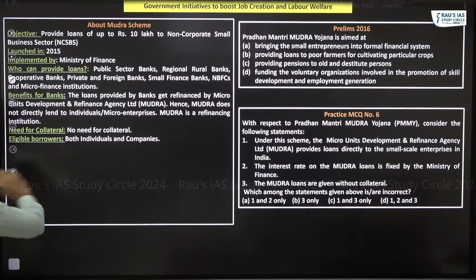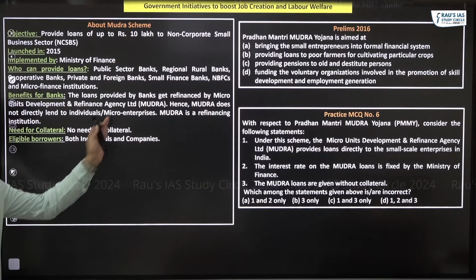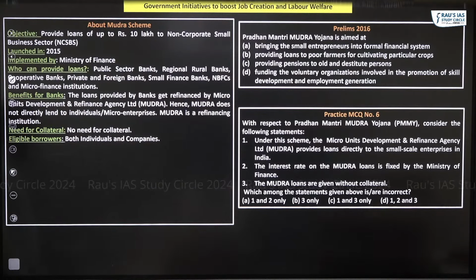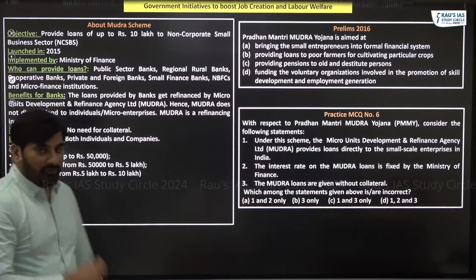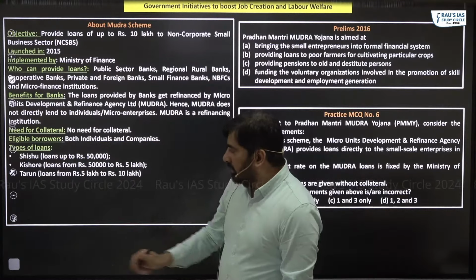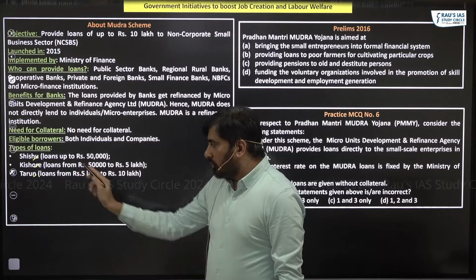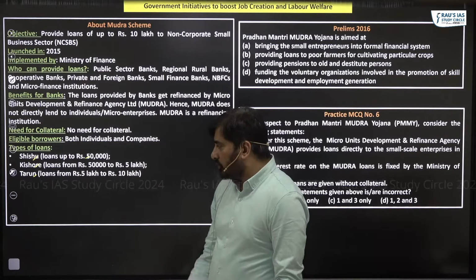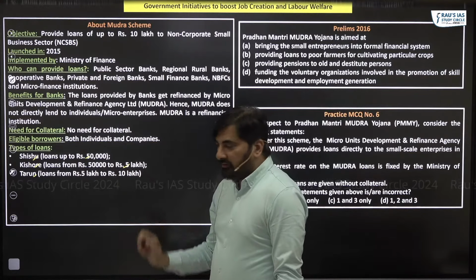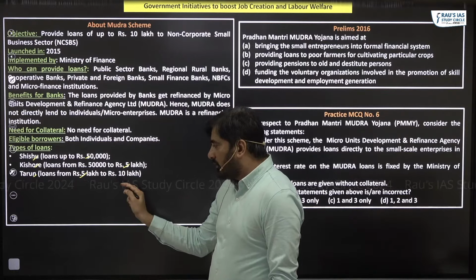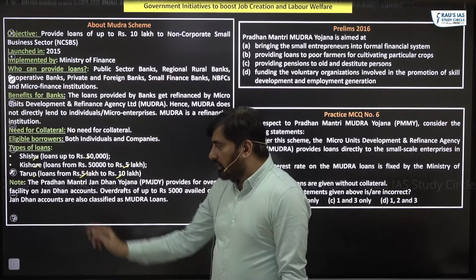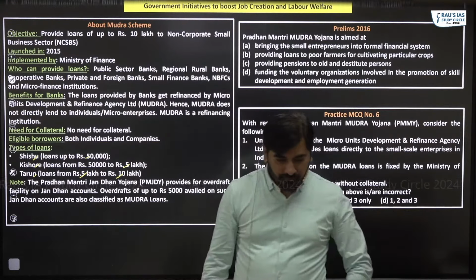Next, there is no need for collateral. Both individuals and companies can borrow money. There are three types of loans: Shishu, Kishore and Tarun. Shishu loans are up to rupees 50,000, Kishore loans are from 50,000 to 5 lakh, and Tarun loans are from 5 lakh to 10 lakh.